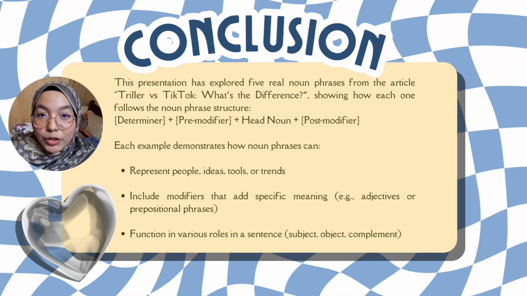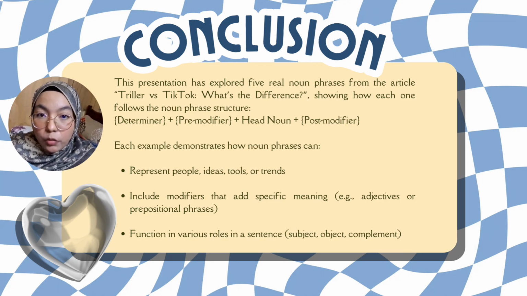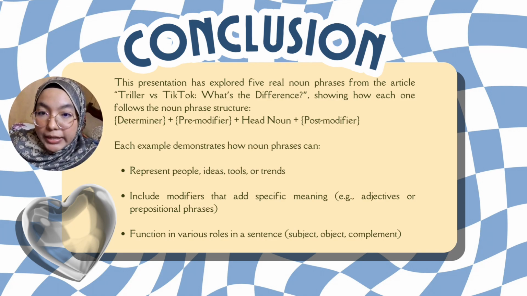Now it has come to the conclusion. So this presentation has explored 5 real noun phrases from the article Thriller versus TikTok: What's the difference? By showing how each one follows the noun phrase structure, which is determiner plus pre-modifier plus head noun and also plus post-modifier.